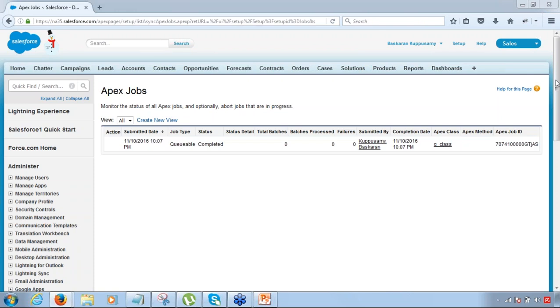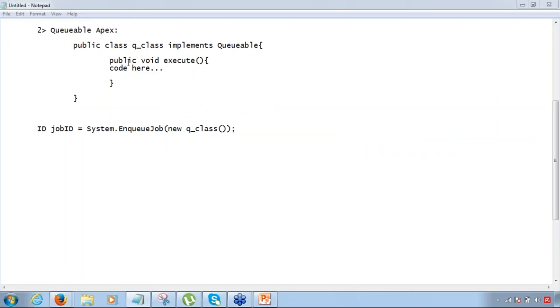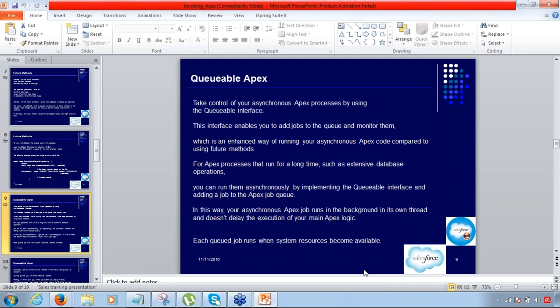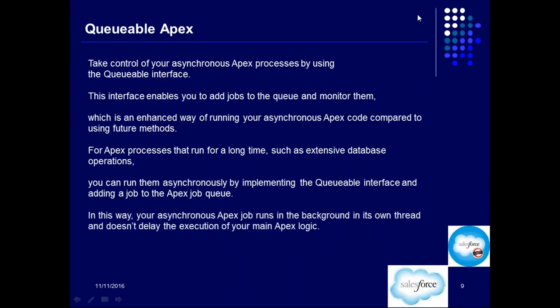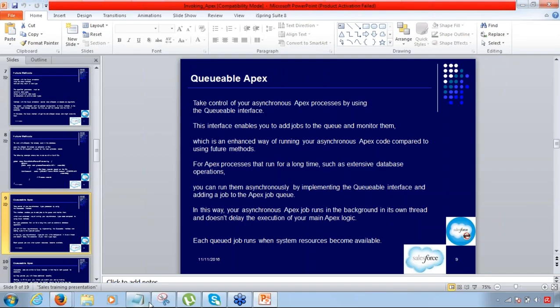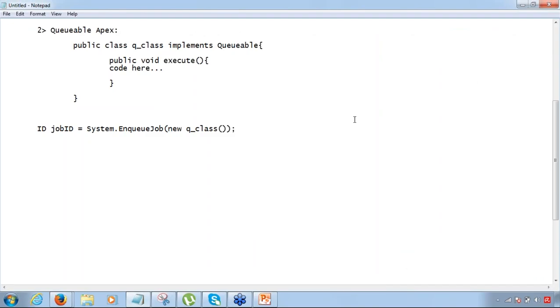So we can use queueable Apex to again perform long running operations, and defining queueable Apex, as you just saw, is simple: we just have to use the queueable interface and ensure that the name of the method is execute. Nothing else needs to be taken care of. Now, I told you queueable Apex is an enhanced way of executing asynchronous Apex as compared to the future method. So how is queueable Apex better than the future method?